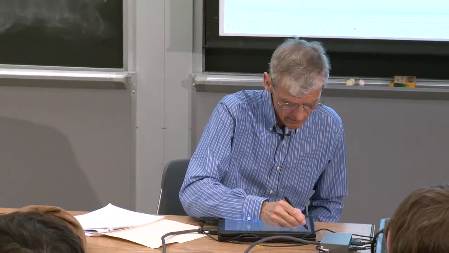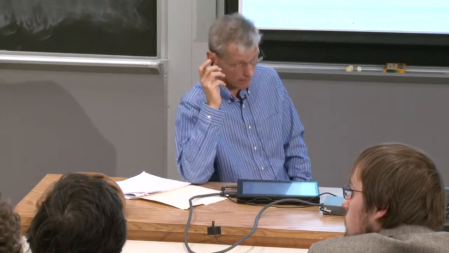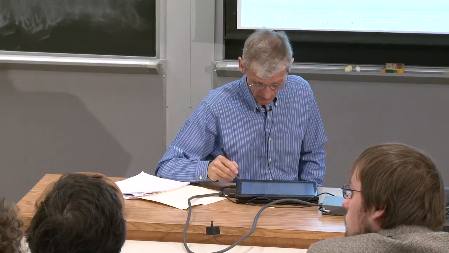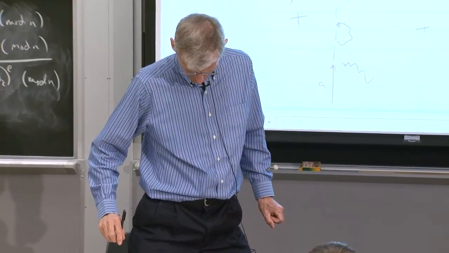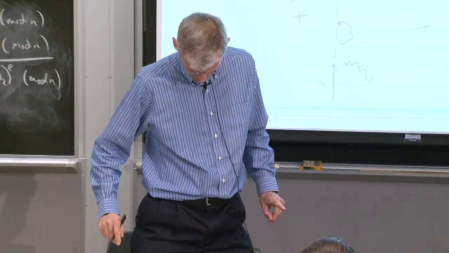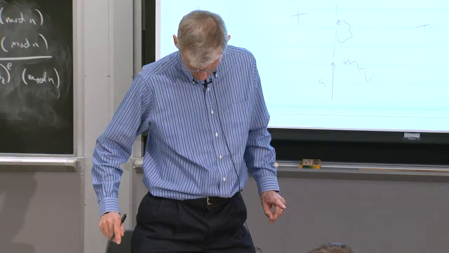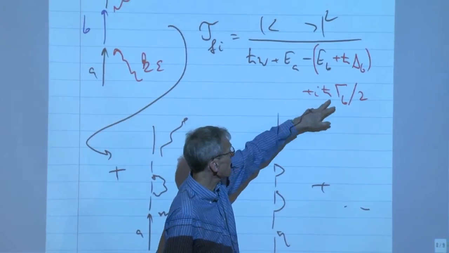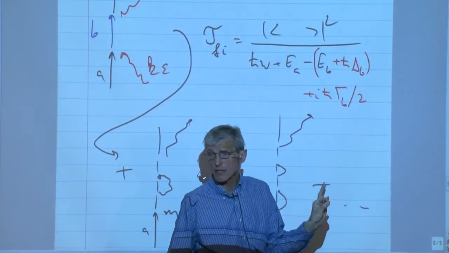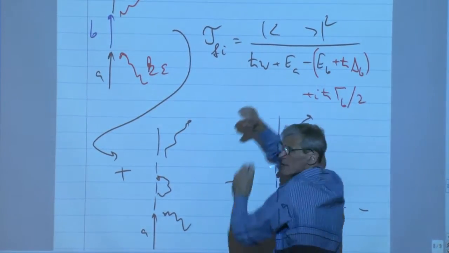Questions? Is this expression, the T_FI, valid for non-resonant or resonance scattering? Okay, what happens is, if you're off resonant, you don't have a problem. This extra term, delta and gamma, the radiative shift and the line width, only matters when the denominator is close to zero.